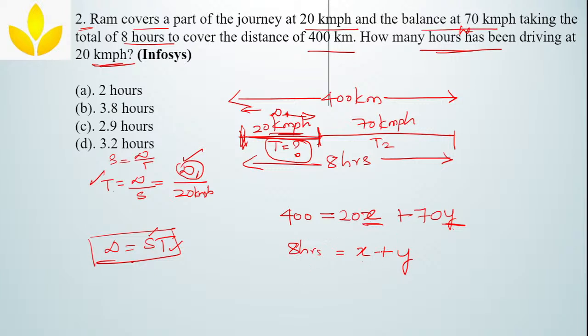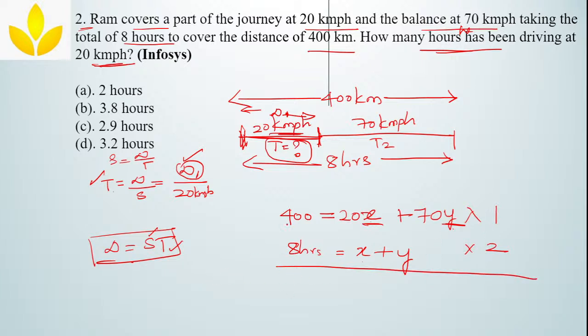Can you calculate it using the basic equation that you have learnt in your primaries? How will you do it? Any one you will equate, right? Multiply and equate. So now what I'll do is I'll multiply this equation by 1, multiply this equation by 2. What will I get?